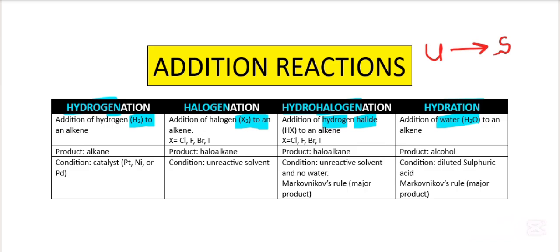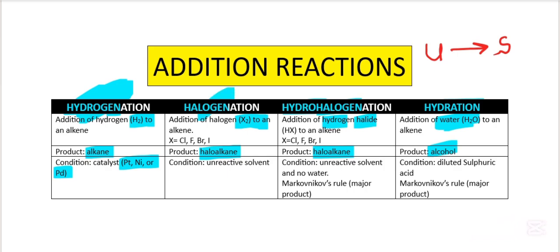So the products: when you add hydrogen you get an alkane, when you add a halogen you get a haloalkane, when you add hydrohalogenation you get a haloalkane, but when we add water we are going to get an alcohol. There are conditions with addition reactions. So for hydrogenation to take place, we need a catalyst, that is platinum, nickel, or palladium.